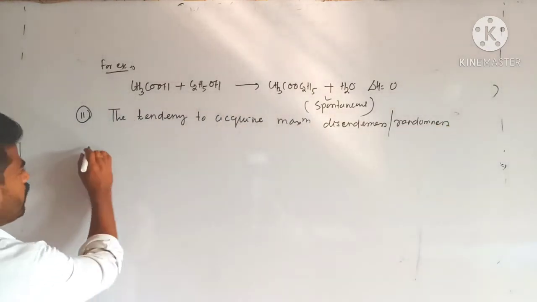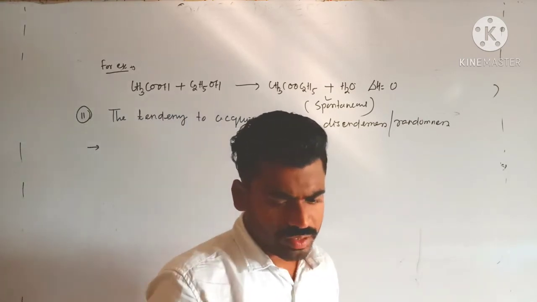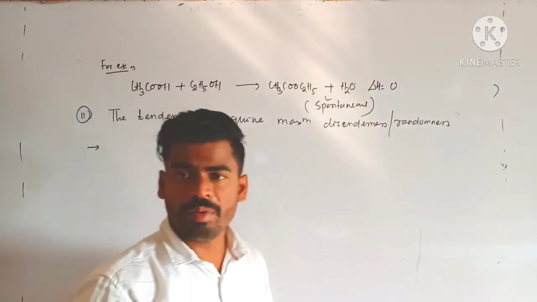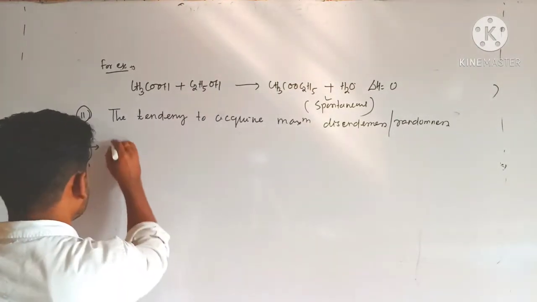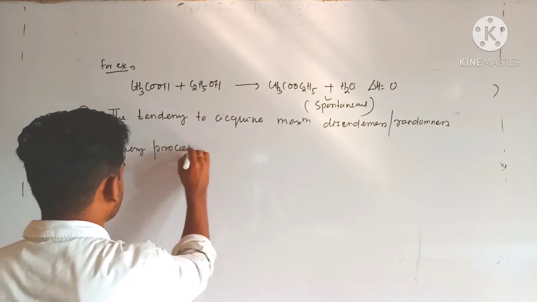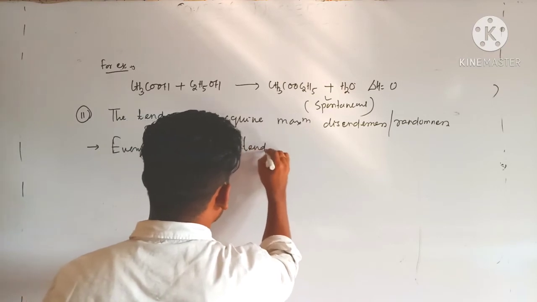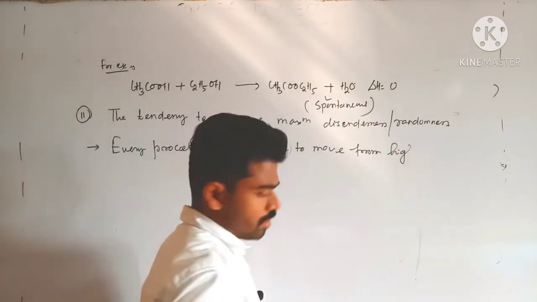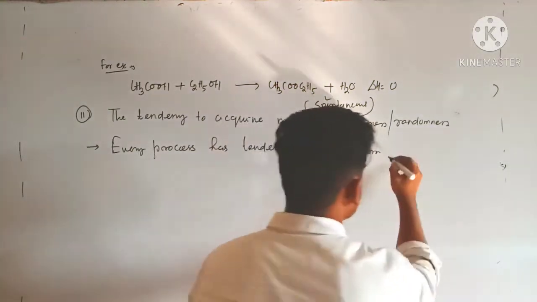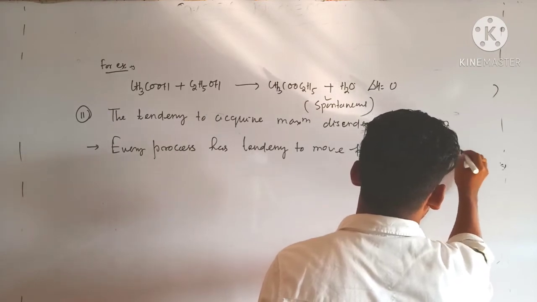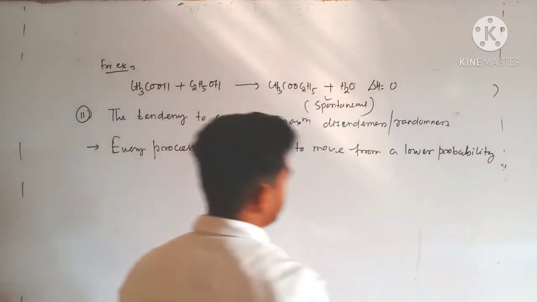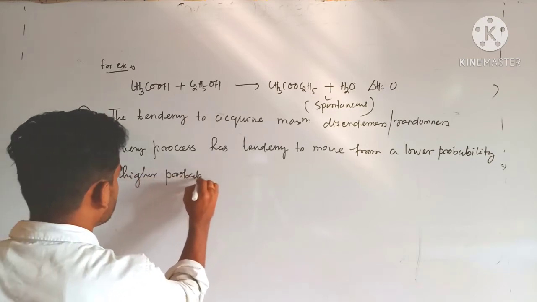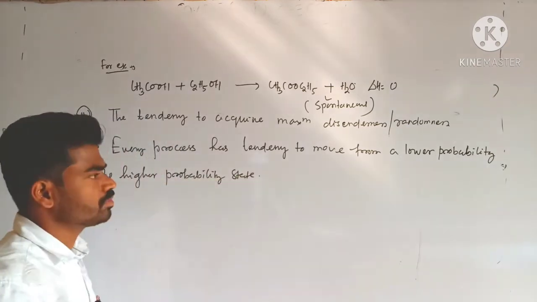That means every process has a tendency to move spontaneously from a lower probability state to a higher probability state. That is the condition of spontaneity.